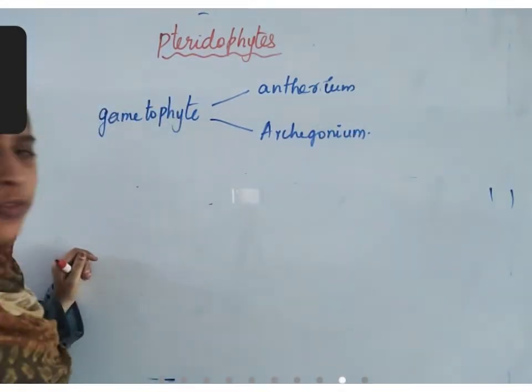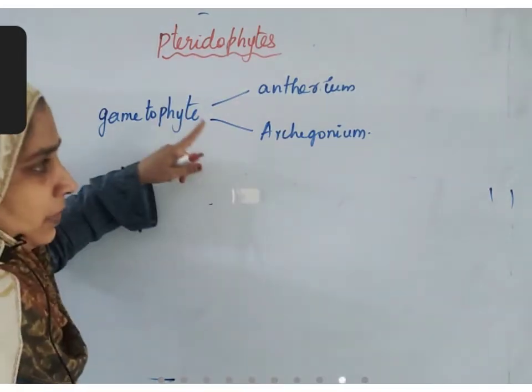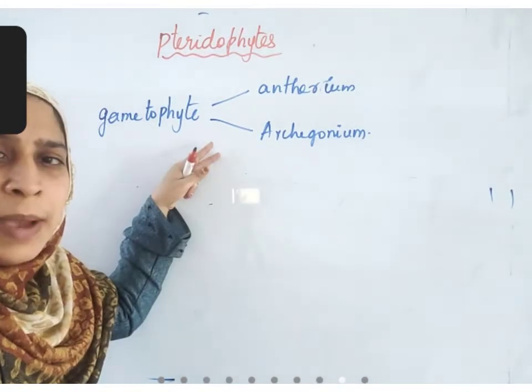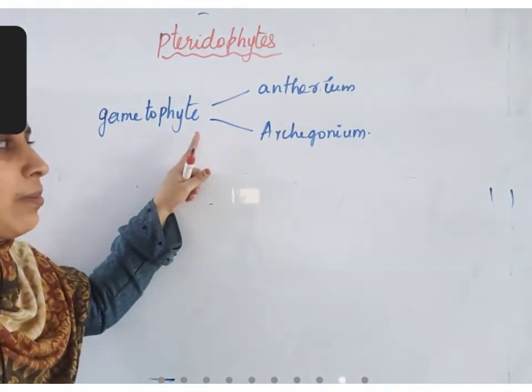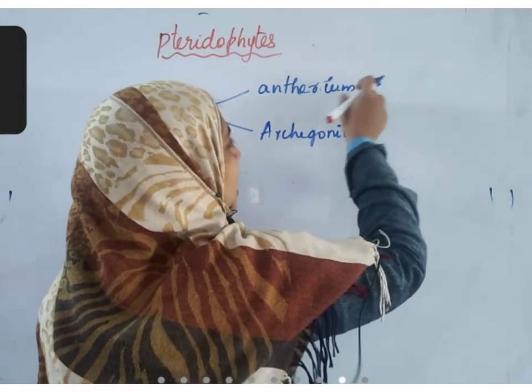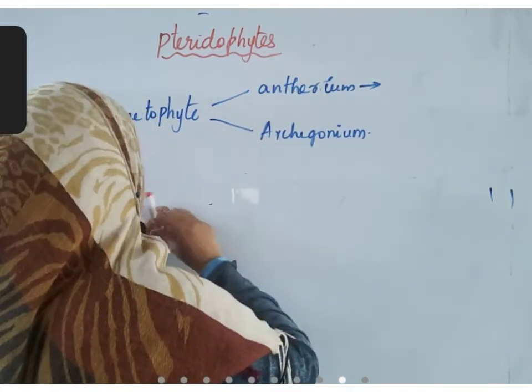Depending upon the type of plants, if male and female plants are different, these two are present on separate plants. If the plant is bisexual, then both of them are present on the same plant. Antheridium is the male part. Archegonium is the female part.